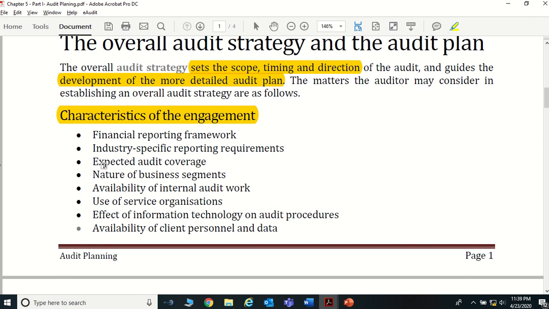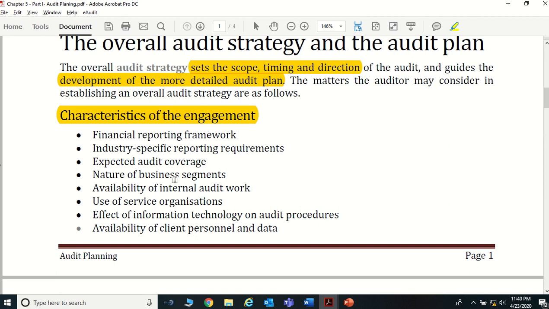Okay. Next one, expected audit coverage. What sort of audit coverage has to be done? Say, if it is a finance company or a bank, you may have to go to all the branches around Sri Lanka. Sometimes you may have to cover a sample of the branch network. Likewise, up to what extent we need to cover is what we call the expected audit coverage. And the nature of the business segments, you want to look at if there are any business segments.